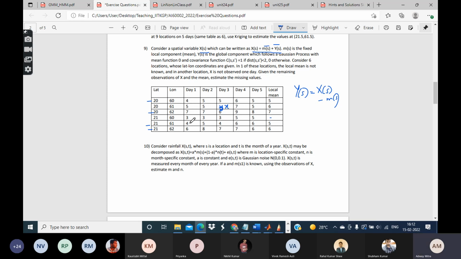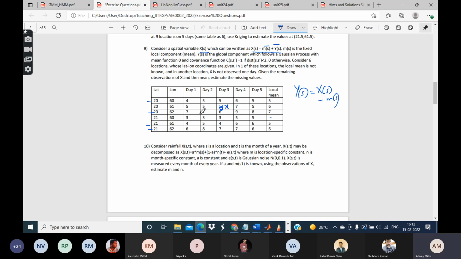So like this table, the data we have here, we can simply transform into that. This is the table of the x's. I can transform it into the table of the y's by simply subtracting the means, leaving this fourth point out for which the mean is not known. So assume for now that this fourth location is not there. Just for the remaining 5 locations, calculate the y table by simply subtracting the mean. At location 2 on day 3, we do not know the value of x, let it be unknown. So the corresponding y value is just x minus 6.